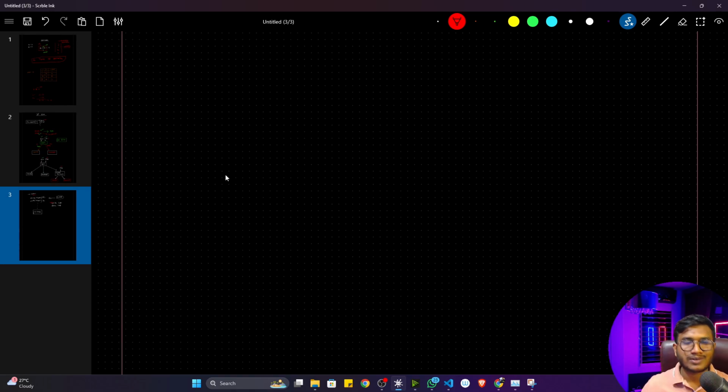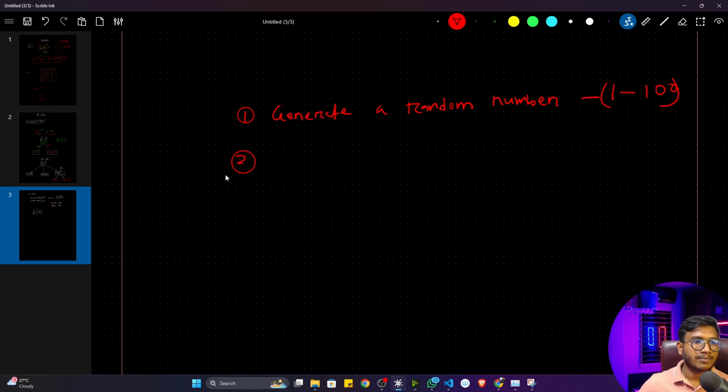So what you can do, first of all, is note down the functionality you want to implement in this game. Let's say the first functionality I want to implement is that it will generate a random number, a random number between 1 and 100, 1 to 100. Then the second functionality is that I have to take an input from the user.